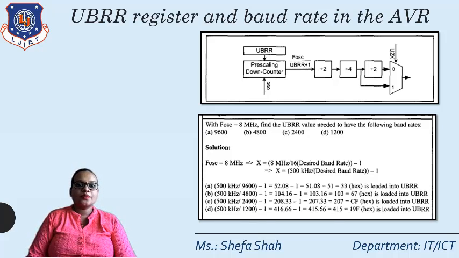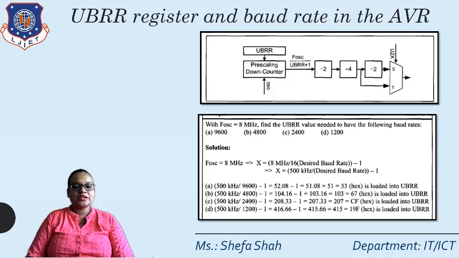So substitute the baud rate and the f oscillation in that particular equation. You will find different values for the different baud rates. First of all, for 9600, the value that should be loaded in the UBRR is 33 in hexadecimal, and 51 in decimal.